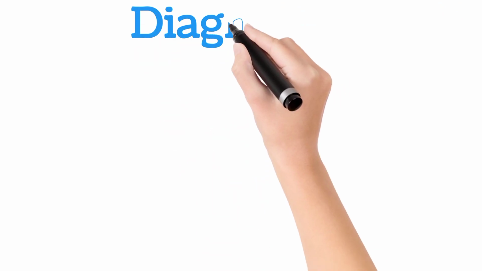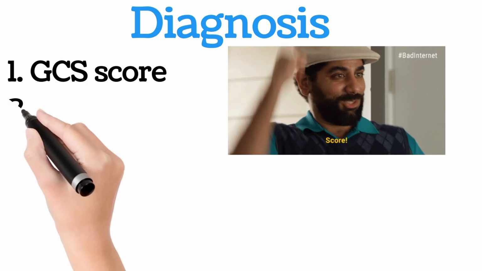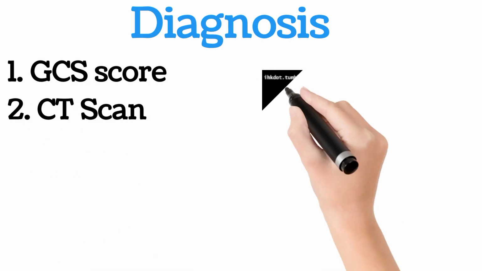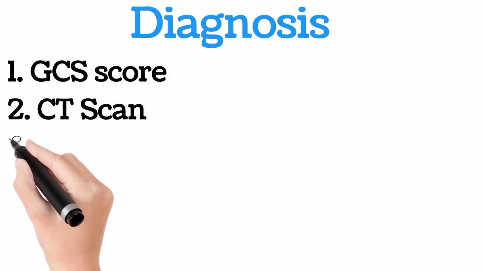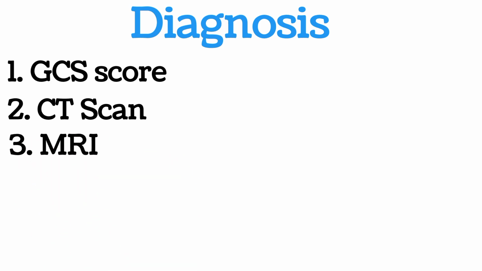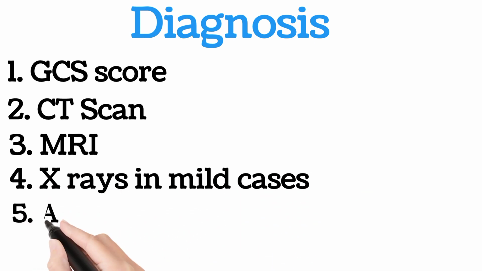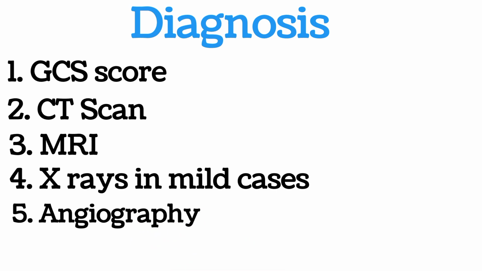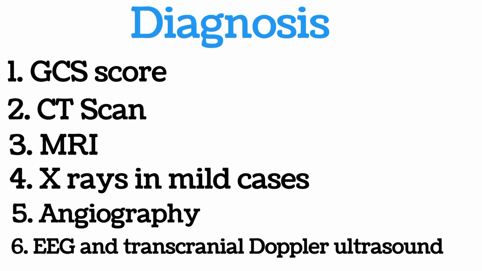We will move towards the diagnosis of a patient coming with traumatic brain injury. After GCS, we go for CT scan, which is easily available in the emergency room and is preferred when patient comes to emergency. MRI can show more details than CT, but it is not used in emergency setting. X-rays are used in mild cases of traumatic brain injury. Angiography is used to detect blood vessel pathology. EEG or transcranial Doppler may also be used.